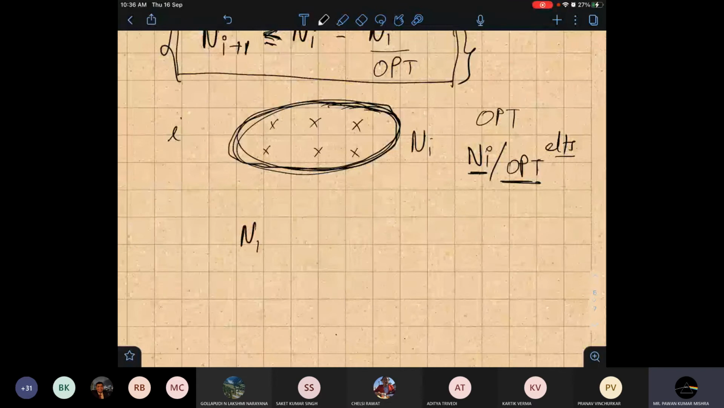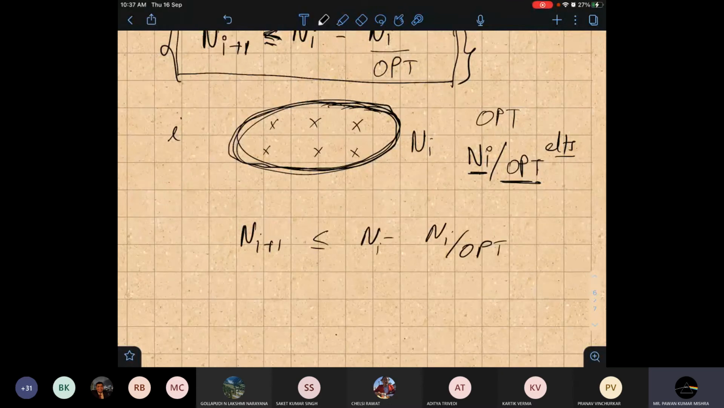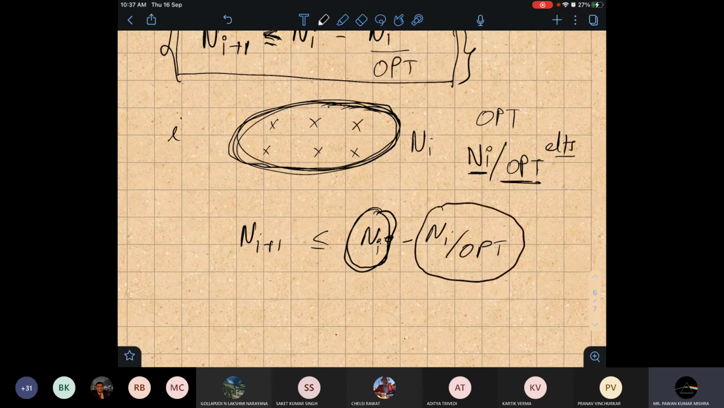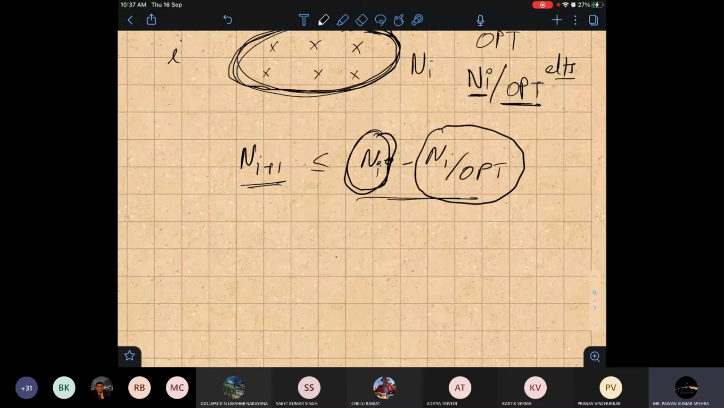So basically n_{i+1}. This is what I'm saying: after iteration i, if I select a set C, there are n_i elements left. Now I will pick the set which has the maximum number of uncovered elements. In that case, I know there will be a set with this many elements, so obviously I pick the set with the maximum elements. That means the number of elements left after iteration i+1 will be this.